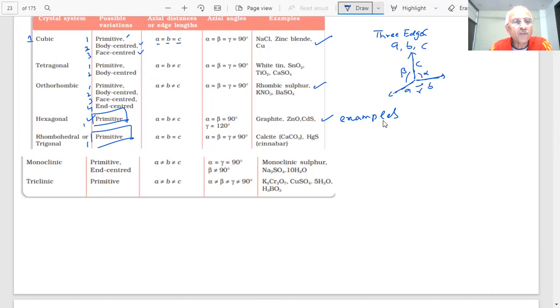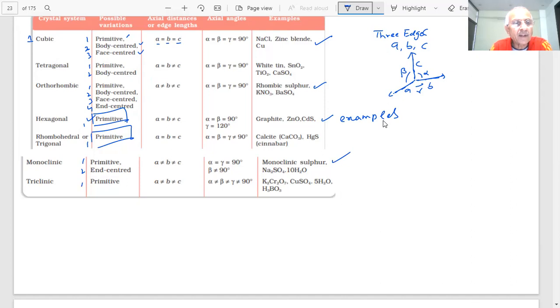Monoclinic has two possibilities: primitive centered cell or end centered. A is not equal to B, not equal to C, alpha is equal to gamma, and beta is not 90 degrees. Examples: monoclinic sulfur. Here I talked of rhombic sulfur, orthorhombic. That is why it is called rhombic. Monoclinic sulfur, in the sulfur chapter you have studied monoclinic allotropes of sulfur. And for this, students, alpha is equal to gamma is 90, beta is not 90 degrees, and sodium sulfate decahydrate.